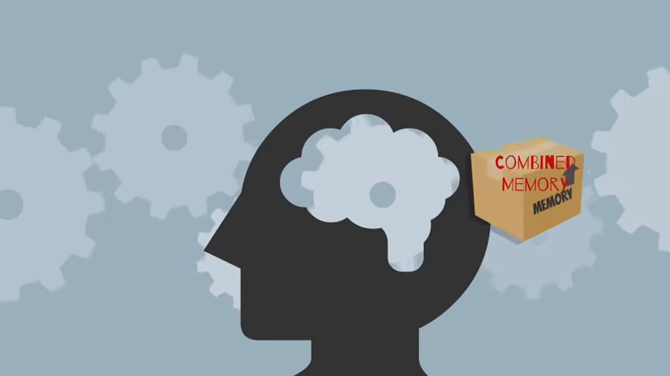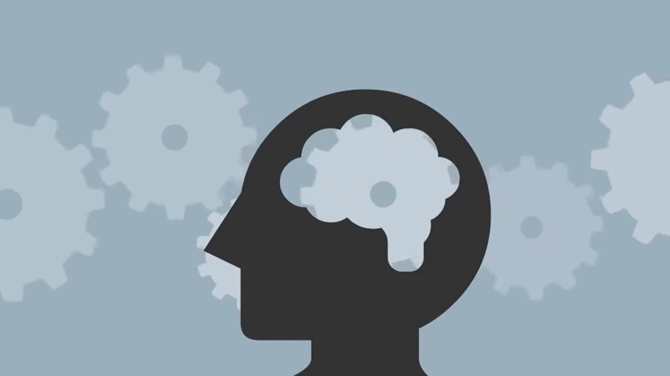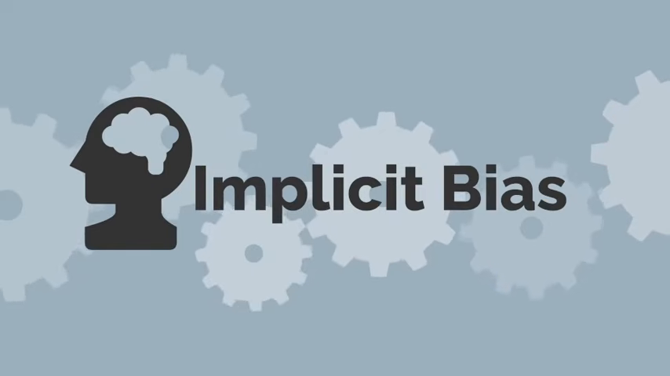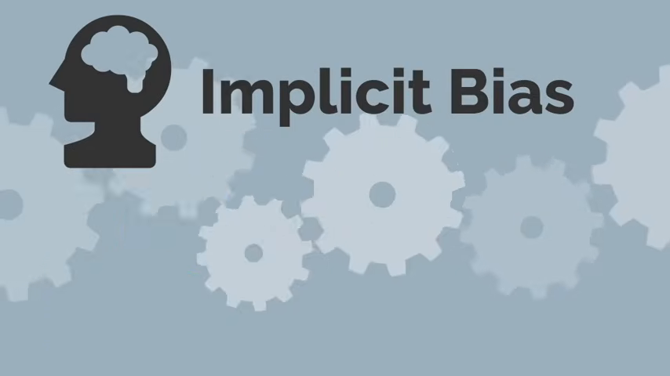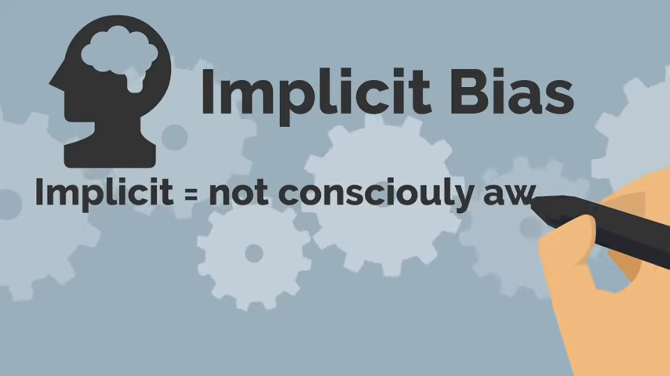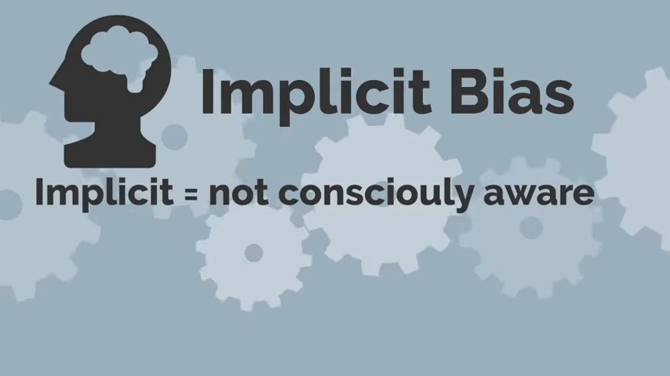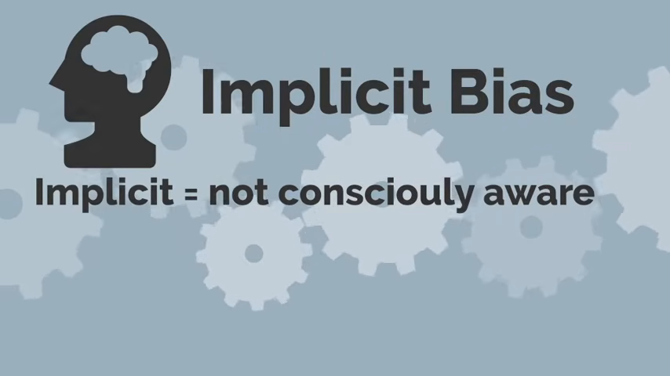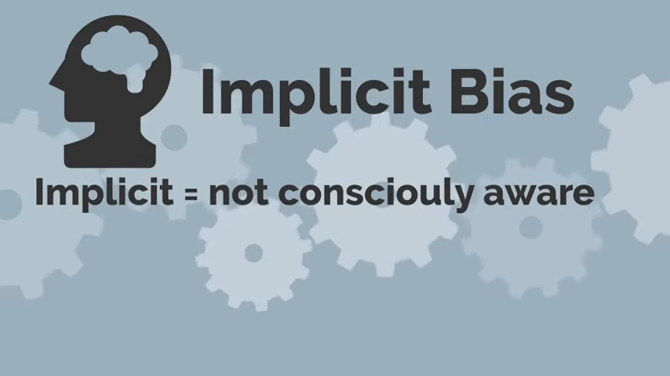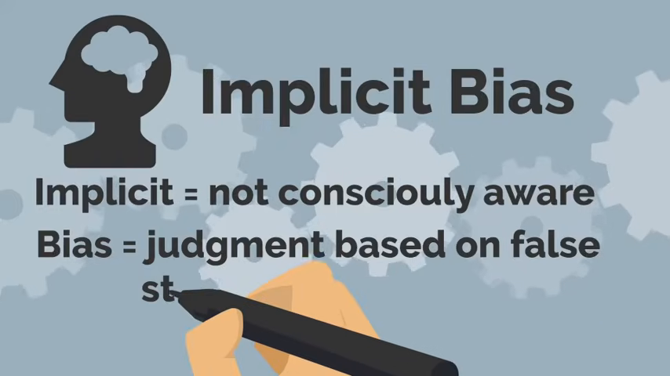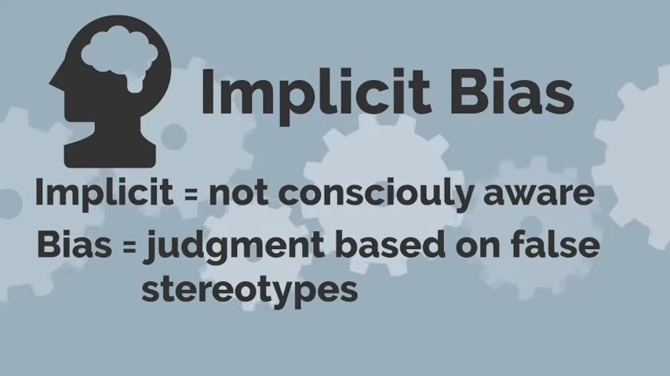The brain's tendency to process information by creating shortcuts and associations gives rise to a phenomenon called unconscious bias or implicit bias. Implicit simply means we are not consciously aware of something, or we are mistaken about our own conscious beliefs. In fact, an implicit bias often contradicts our sincerely held conscious beliefs. Bias means a judgment of someone or something based on false information or stereotypes.